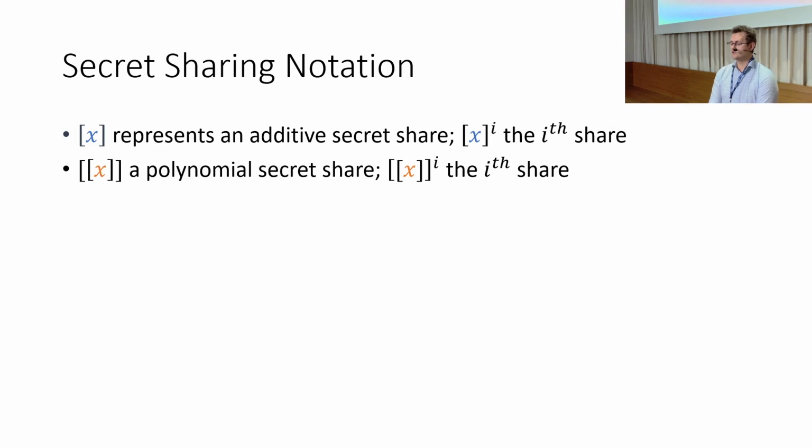Briefly, I want to introduce some notation for secret shares that I will use for the rest of the talk. Here, I will be using single brackets to represent standard arithmetic secret shares and double brackets to represent a polynomial secret share. These have all the properties that you would expect them to have. I will also denote with a superscript the ith party's share of the secret shares.